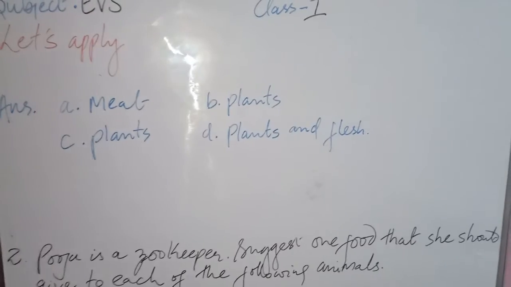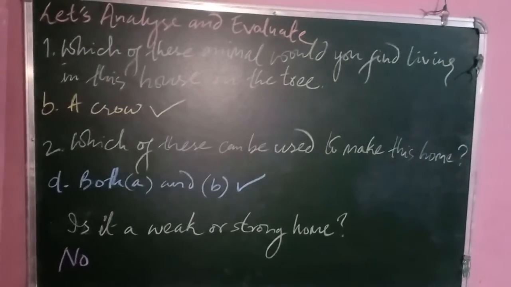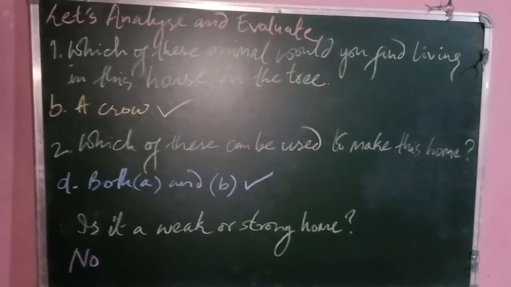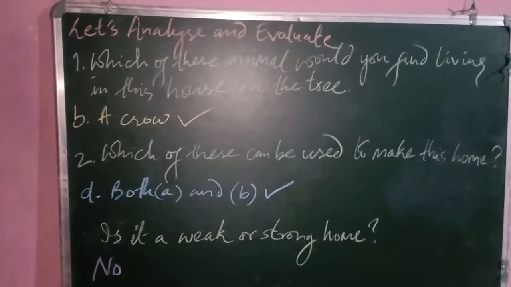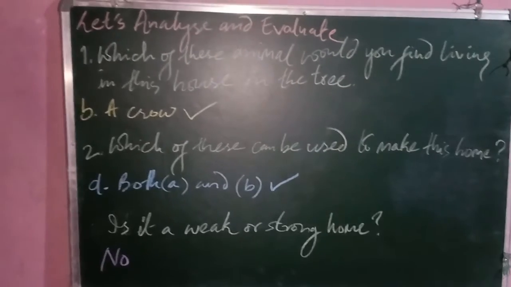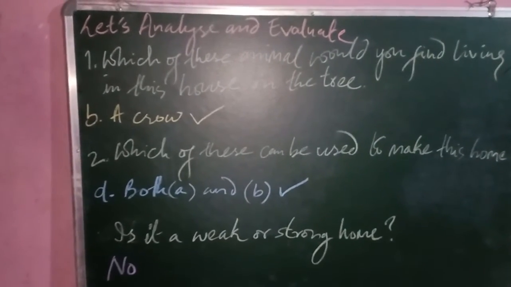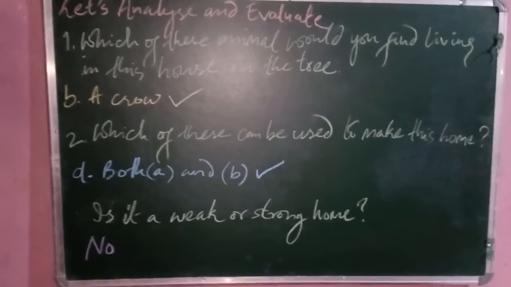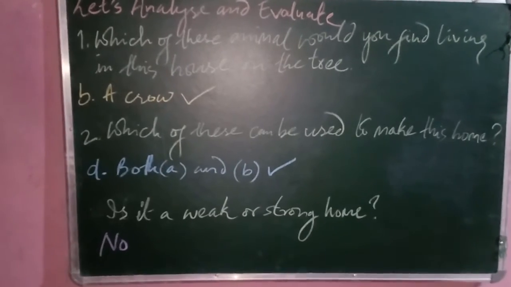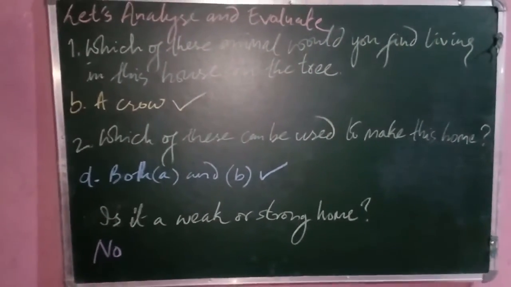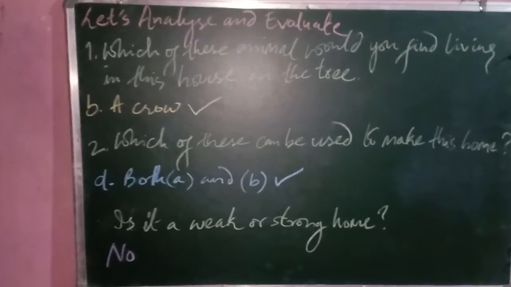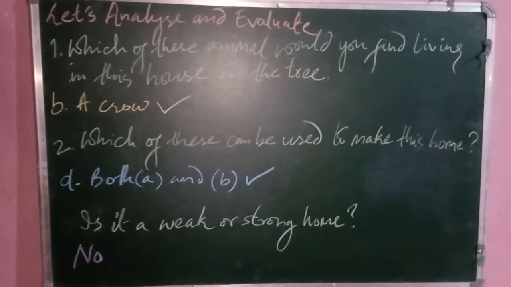Okay, so moving on. The next question we have is from let's analyze and evaluate. Question number 1, which of these animals would you find living in this house on the tree? Option A, snake. Option B, a crow. Option C, a squirrel. Or option D, a rabbit. So obviously option B, a crow, is the right answer.